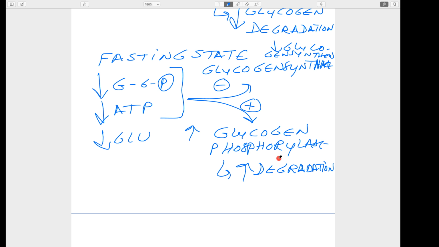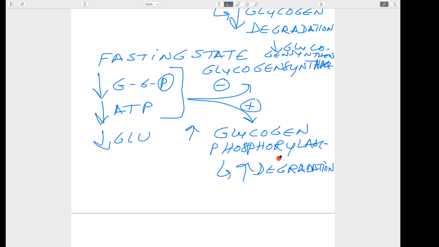So in this condition, the glycogen phosphorylase will be active in the absence of this negative modulator.